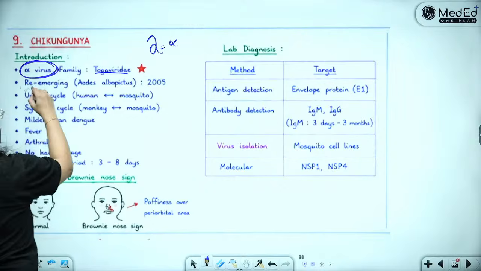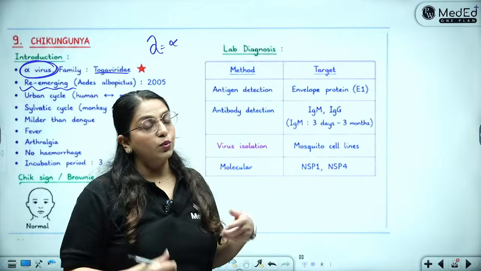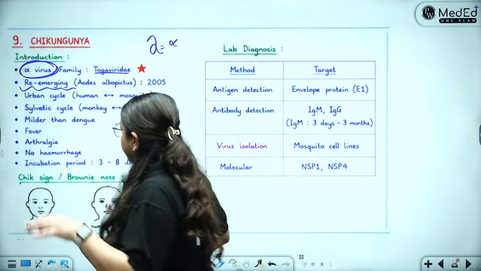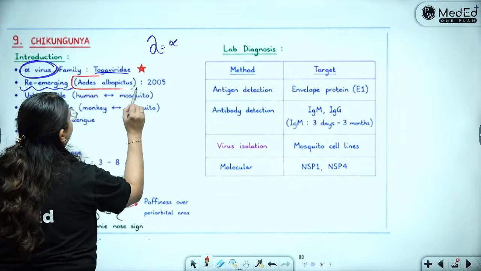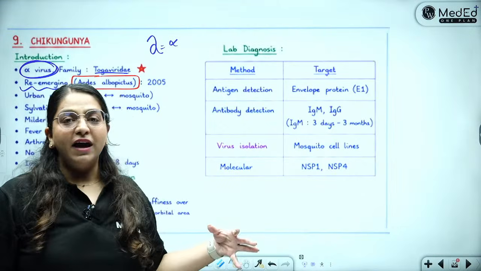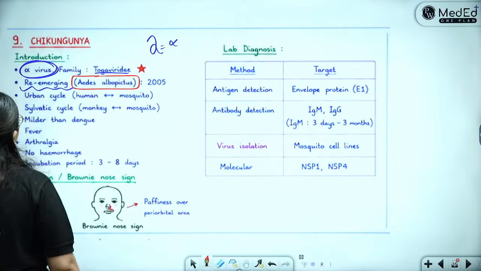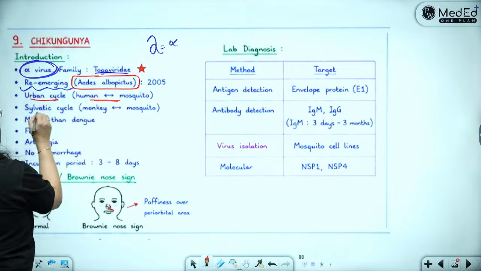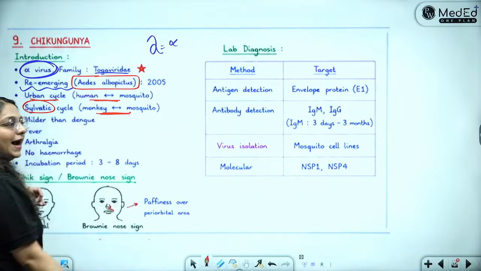It is a re-emerging disease because it was there in the 1950s and 70s, then it went away, and after 2005 it has really come up like anything because of the coming up of this vector, which is Aedes albopictus. Because Aedes albopictus came into the urban environment, chikungunya has also started re-emerging as an important cause. In the urban cycle, the mosquito goes between human and mosquito. In the sylvatic or forest cycle, it roams between monkeys and mosquitoes.